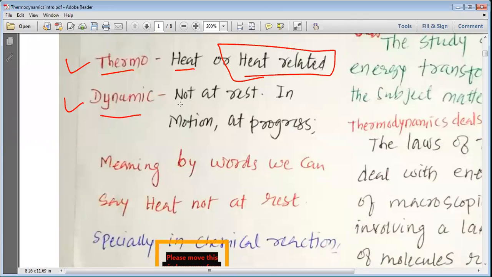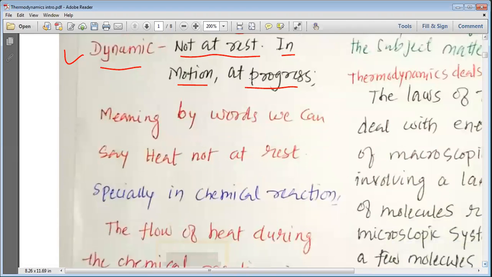And dynamic means not at rest, in motion or in progress. So thermodynamics represents heat in progress, the heat which is not at rest, the heat which is in motion.